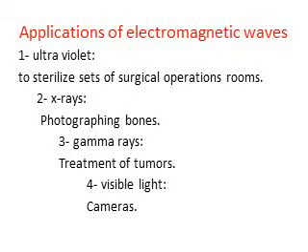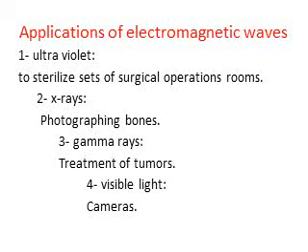What are the applications of electromagnetic waves? Electromagnetic waves are used in many fields. The first type is the ultraviolet rays, which are used to sterilize the sets used in surgical operation rooms.